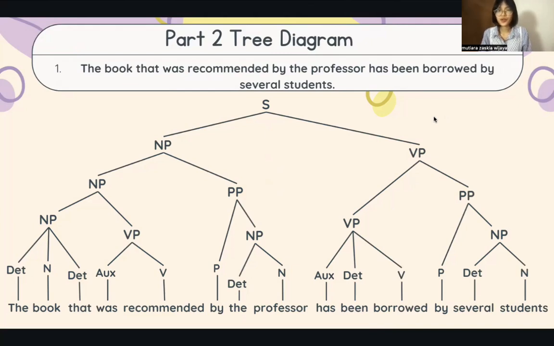Has been borrowed is a verb phrase because has is auxiliary, been is auxiliary, and borrowed is verb. By several students is also a prepositional phrase because by is preposition, several is determiner, and students is noun.